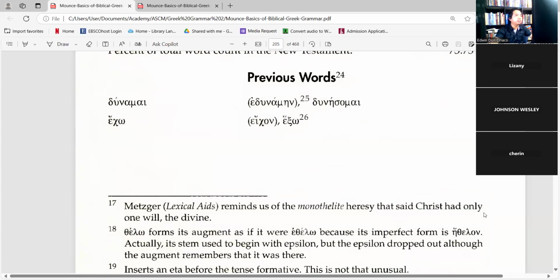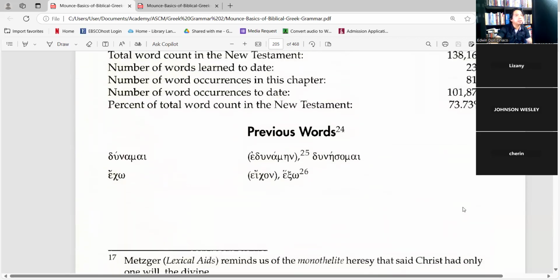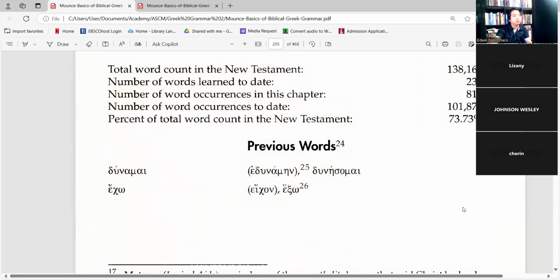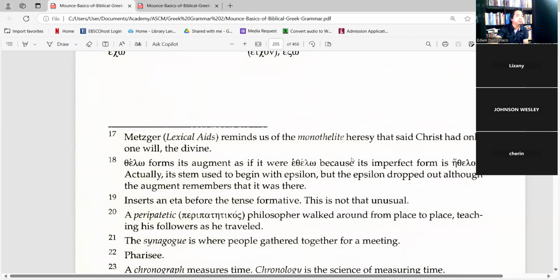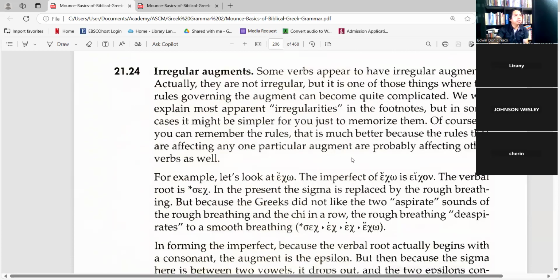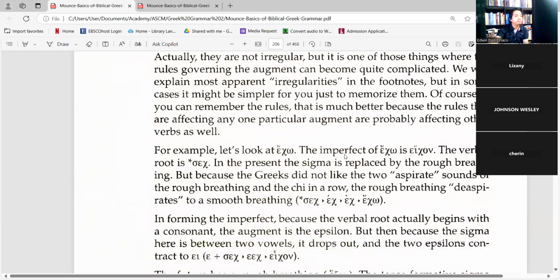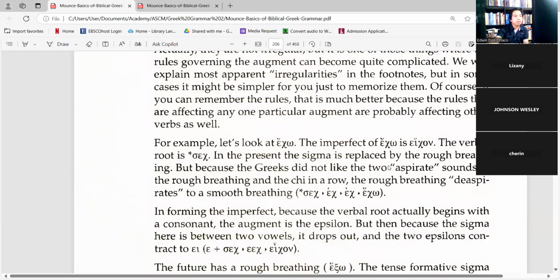Okay, another set. Dunamai. Oh yeah, this is about previous words. Dunamai, giving an example of how the imperfect looks like. Dunamai becomes edunamen. And then echo is eichon. And then there are irregular augments. So like the echo becomes eichon, no? The imperfect of echo is eichon.